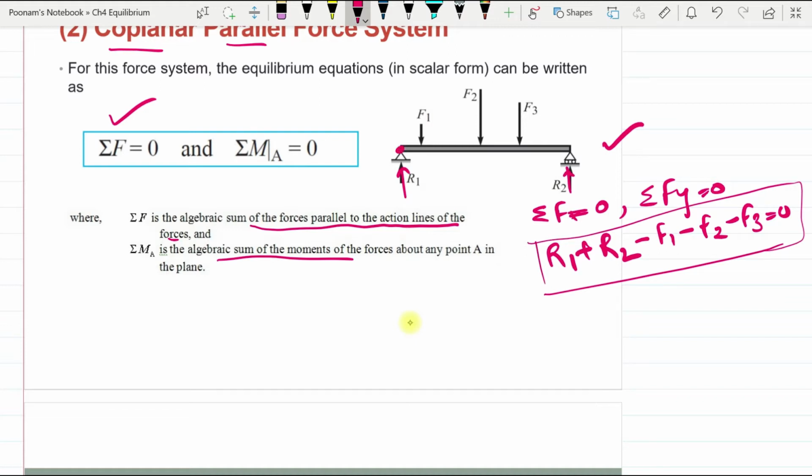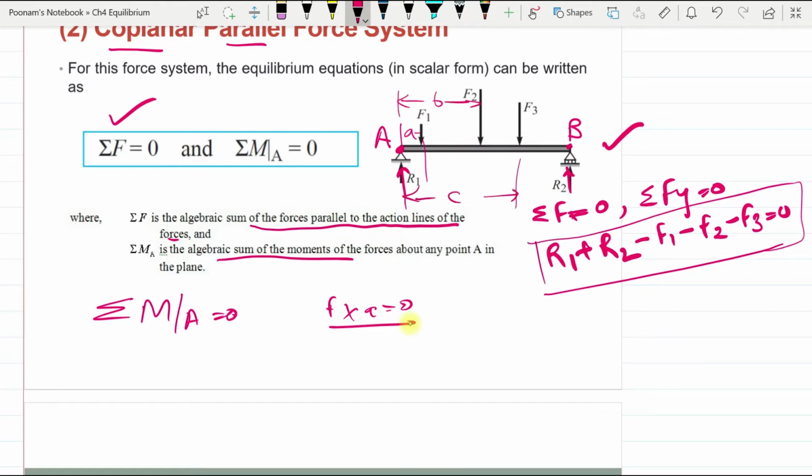And it will be in moment equilibrium if, let us say, I'll denote this as point A and this as point B, and I take moment about point A and put that equal to 0. The moment is, as we have discussed earlier, force into lever arm. Let us say the distances are a, b and c.